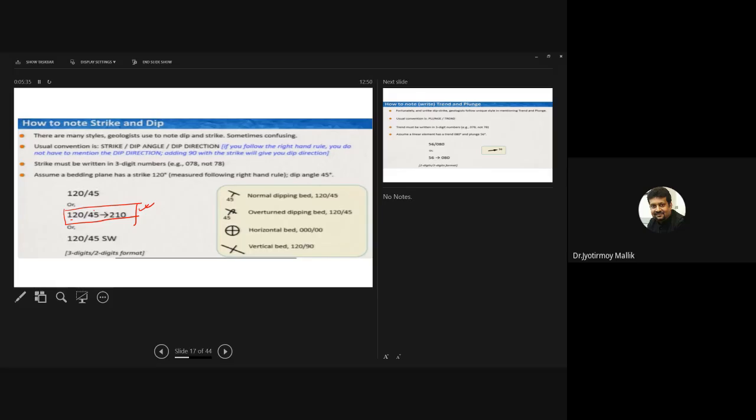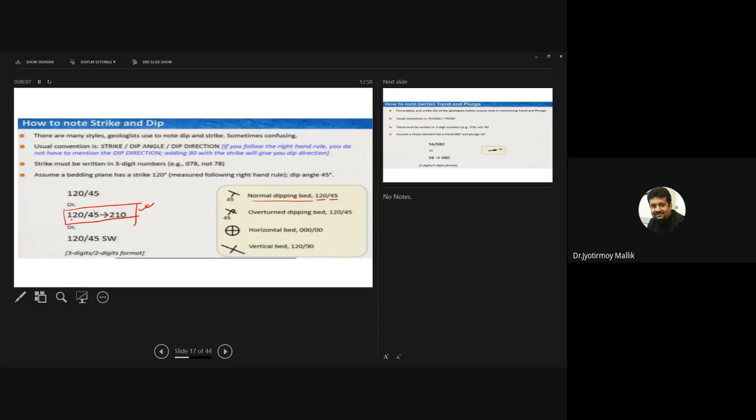There are some signs which are used in the map to show dip and strike. For example, rather than writing 120 degree, you can draw a line. Say I am trying to indicate a normally dipping bed, which has a strike of 120 degree and a dip of 45 degree, and dips towards southwest.